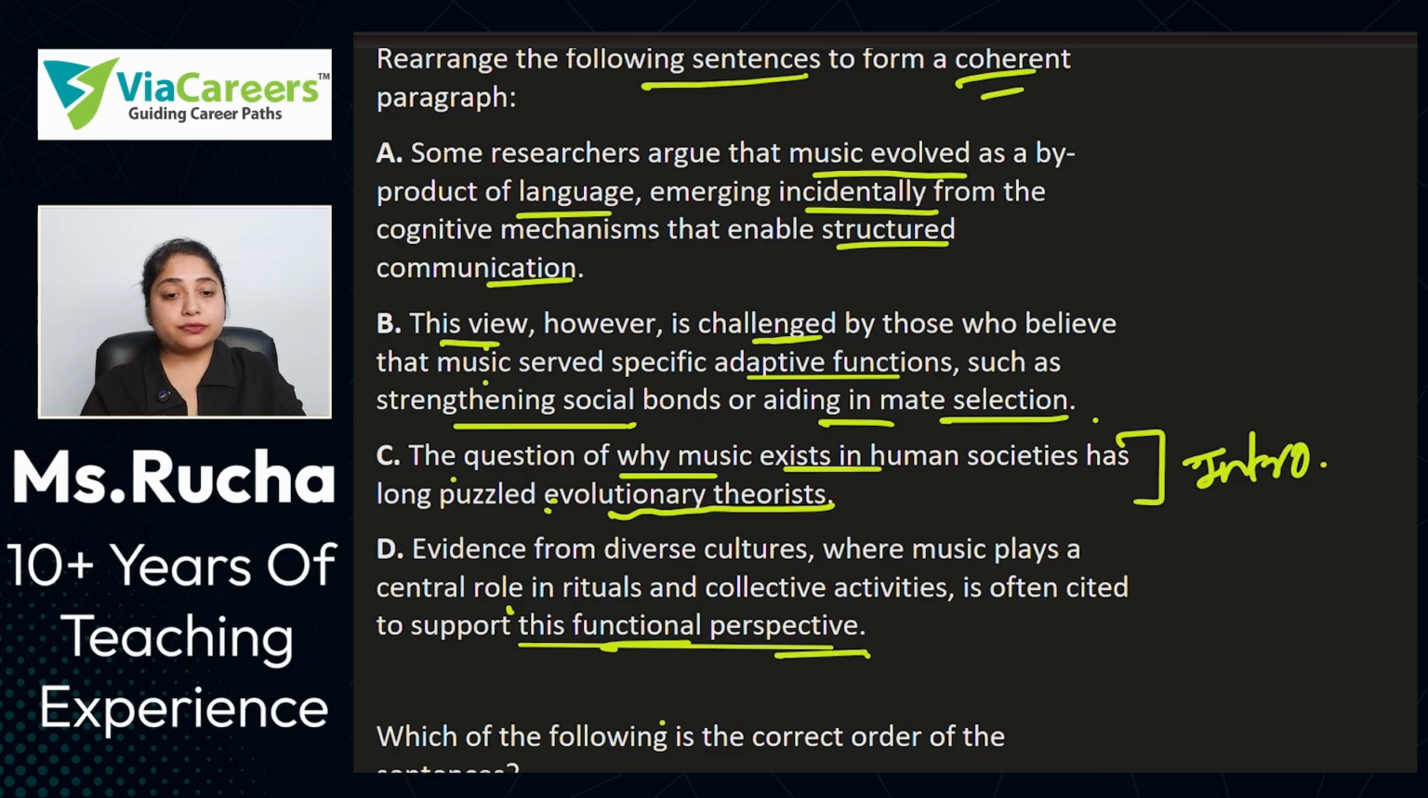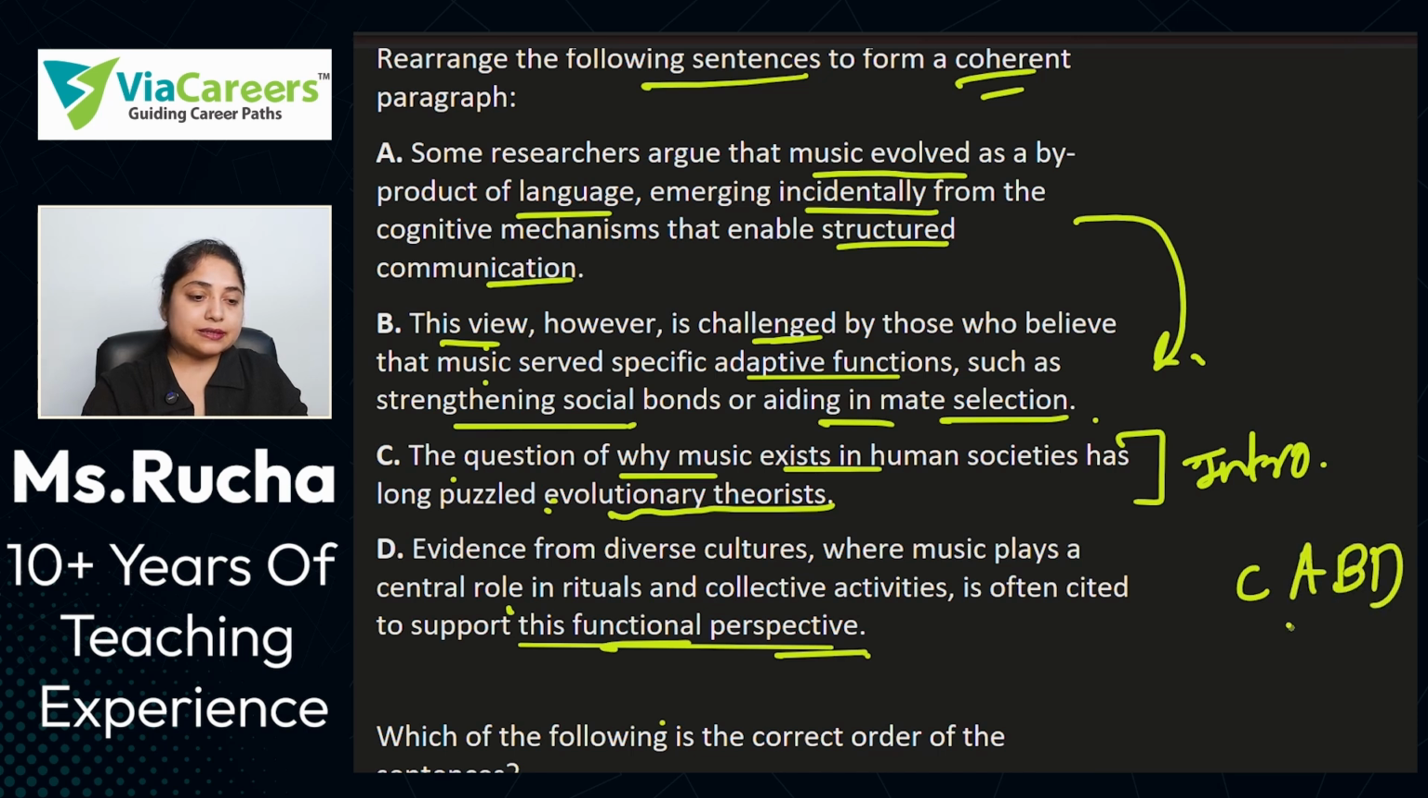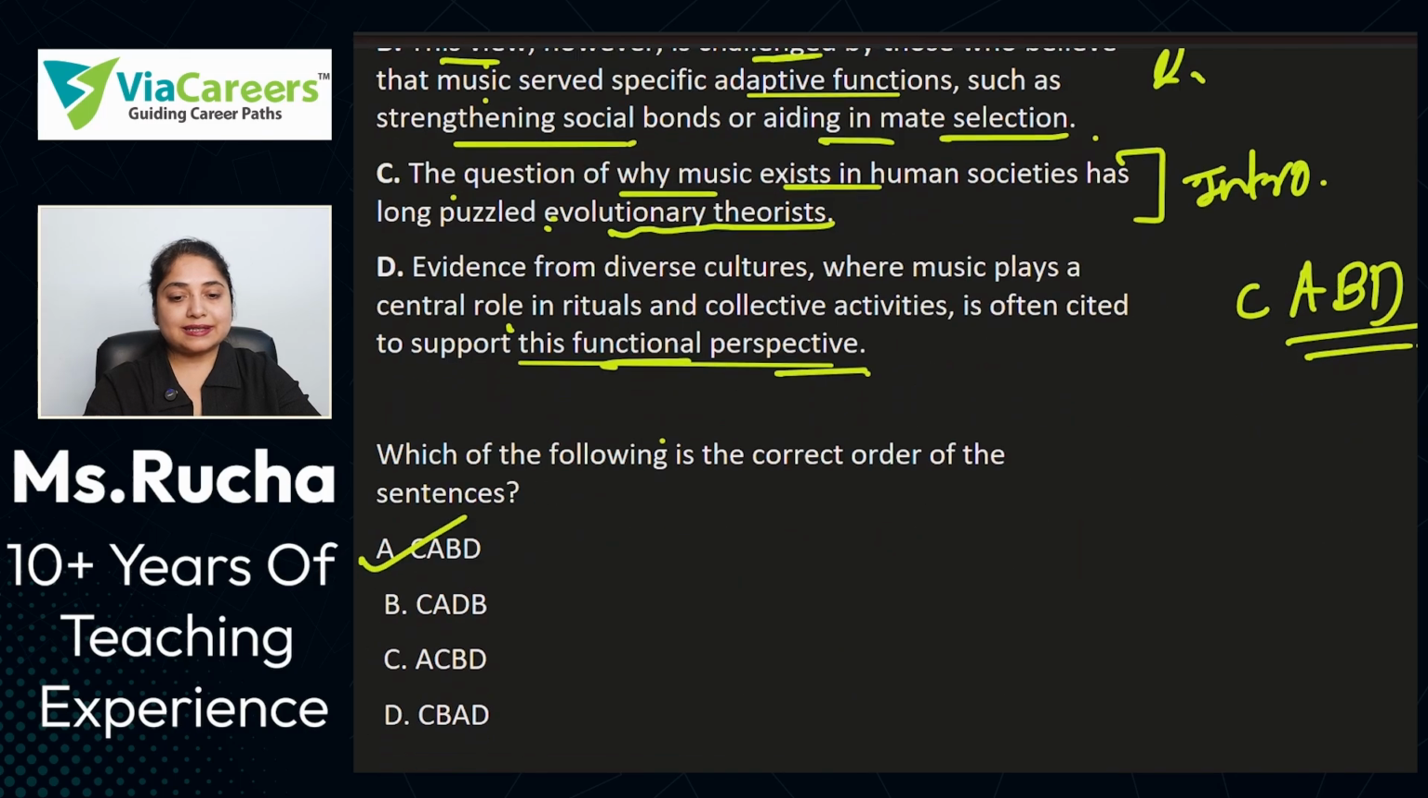So this was the view that they are challenging, that it is incidental, it evolved just as a byproduct of language. No, we are saying in this view, we are contradicting this by saying it has other adaptive functions also, and that is strengthened by option D, and that is the reason C, A, B, D is the correct answer over here. I hope you have understood this, guys.